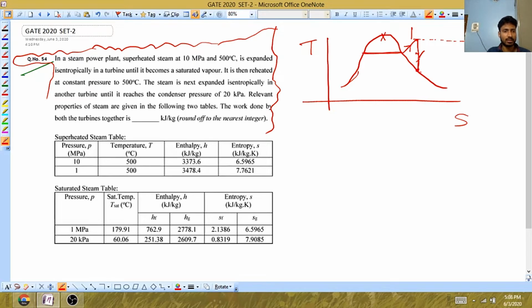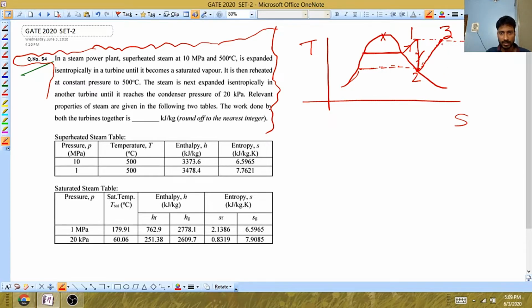They have said it is reheated at constant pressure, so at this pressure only. So we will move to this point. I will refer to this point as 2, this point as 3, and after that